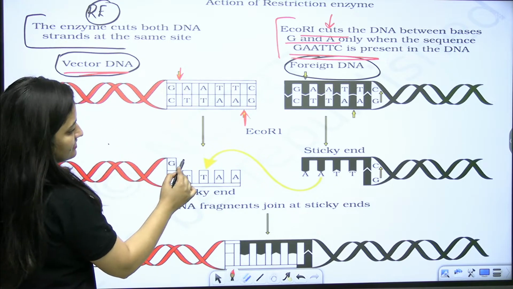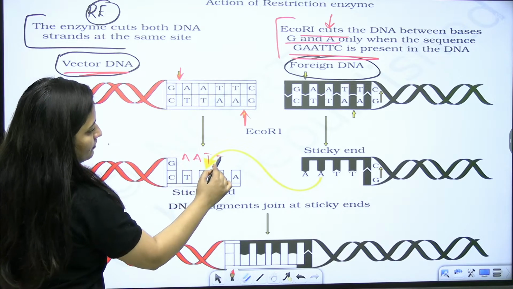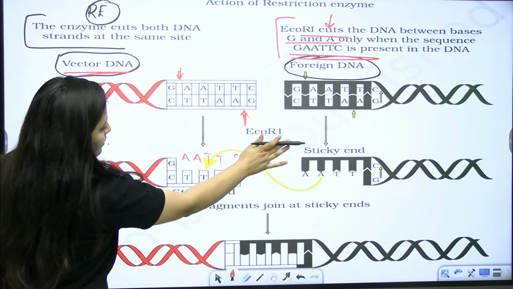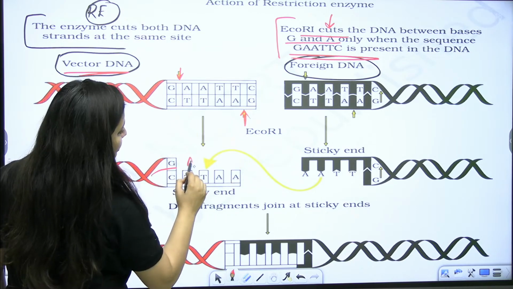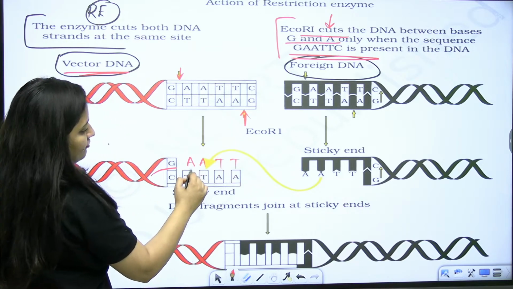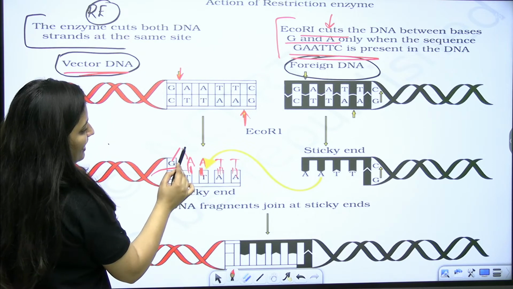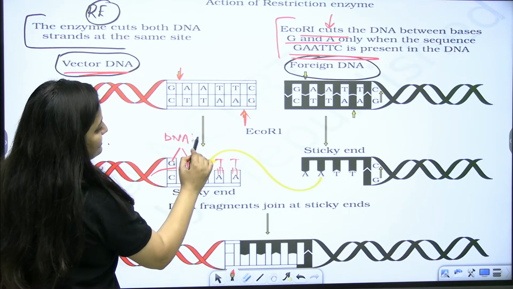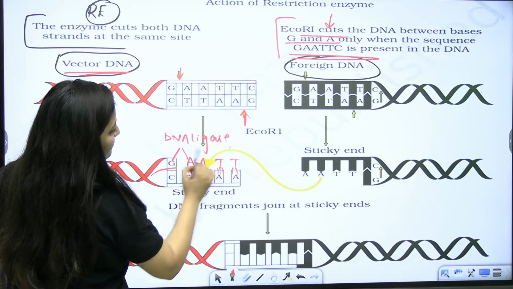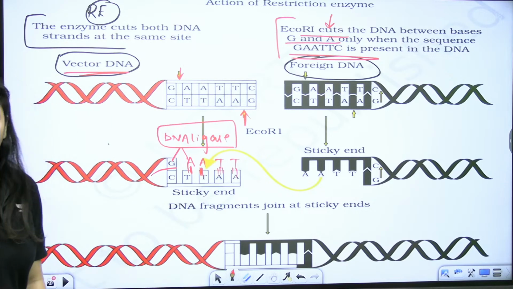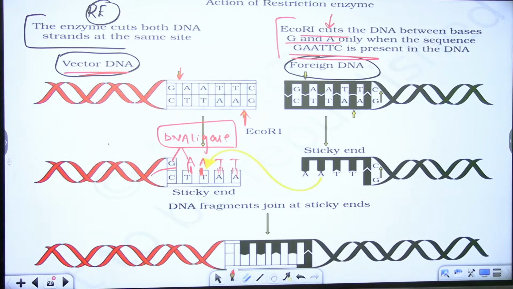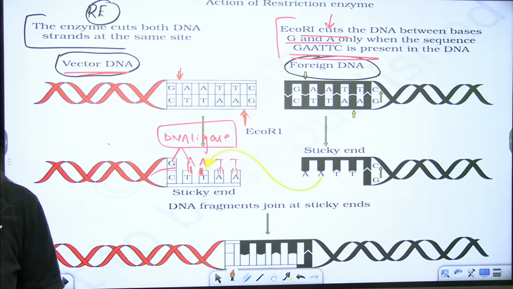So how will the bases join? You know that there will be hydrogen bonds, obviously, because they are complementary to each other, and finally DNA ligase will form the sugar phosphate backbone. The DNA ligase is going to form the sugar phosphate backbone here. Understood? Sure?